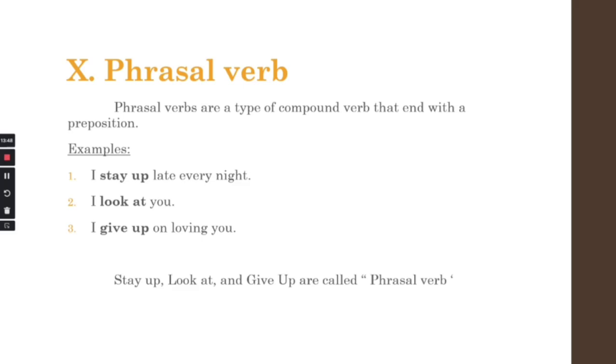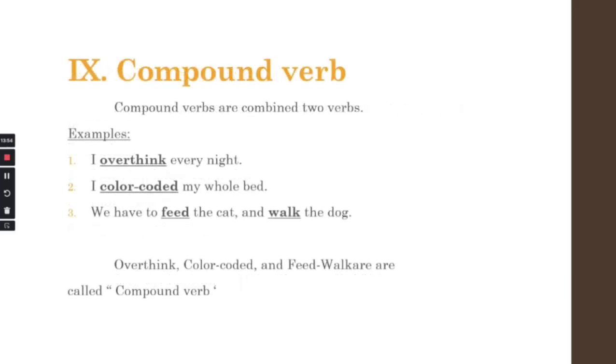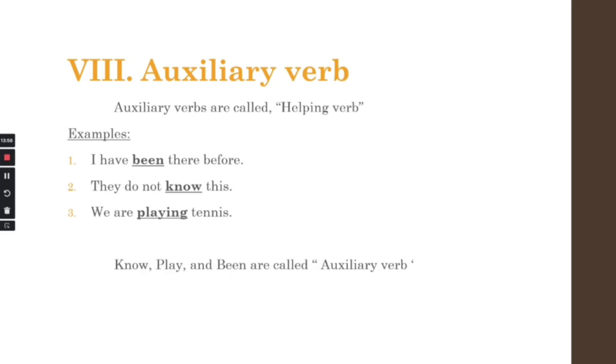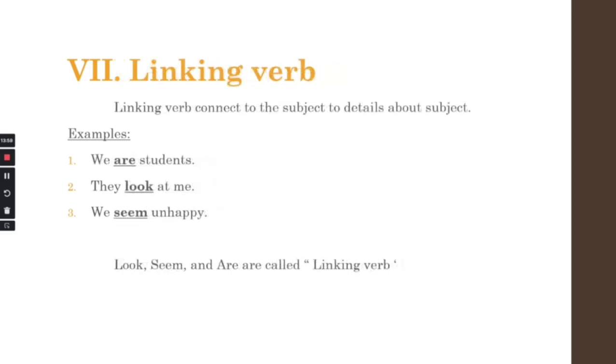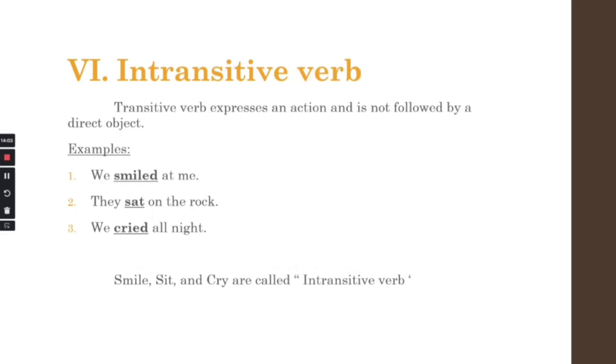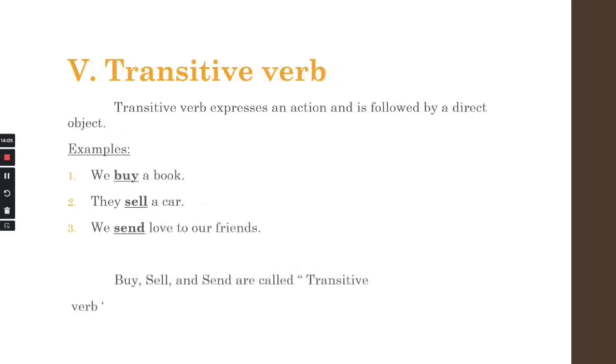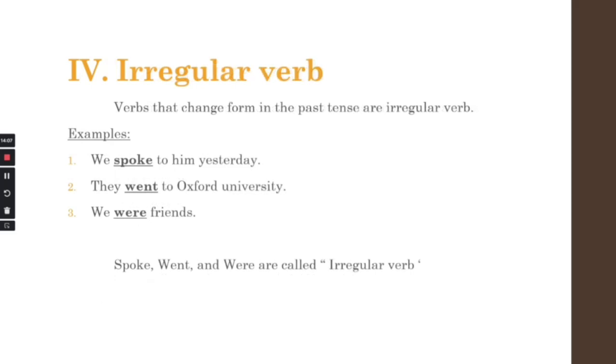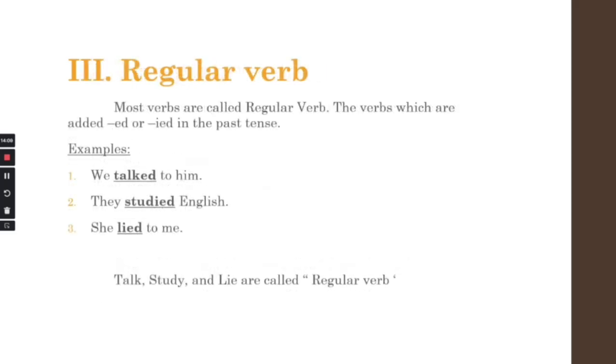So it's come to an end. Let me clarify again. We have phrasal verb, we have compound verb, we have auxiliary verb, we have linking verb, we have intransitive verb, we have transitive verb, we have irregular verb, we have regular verb,